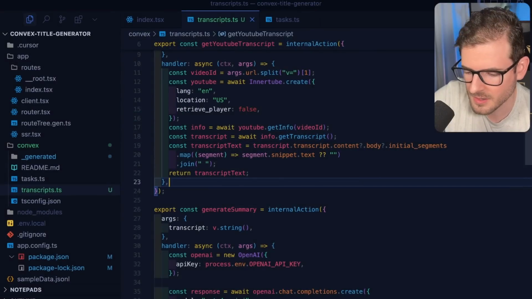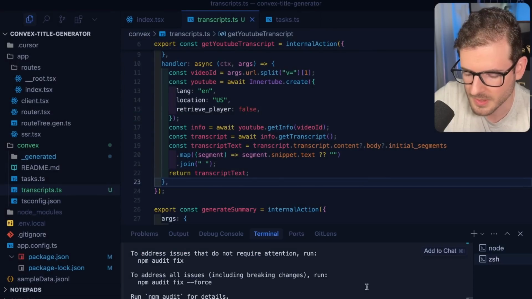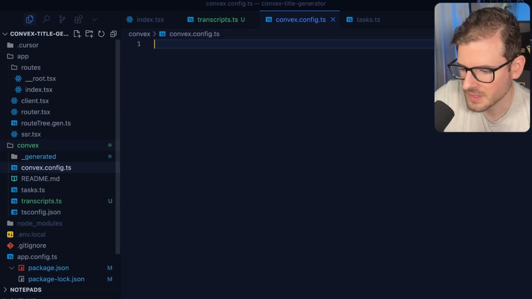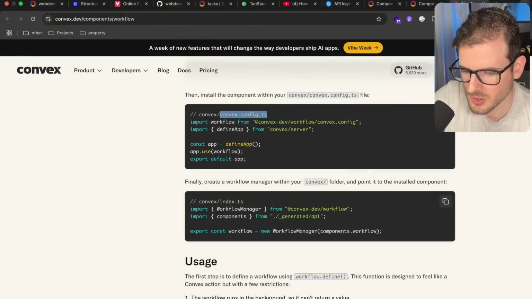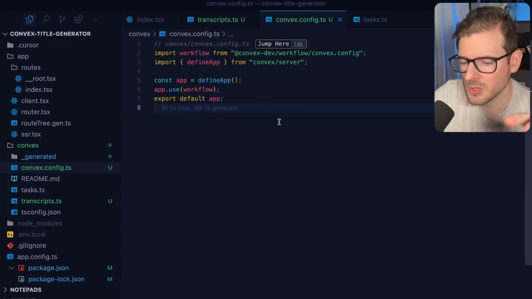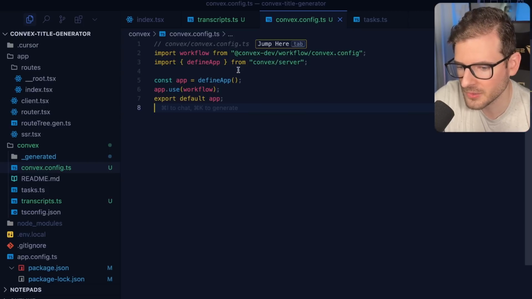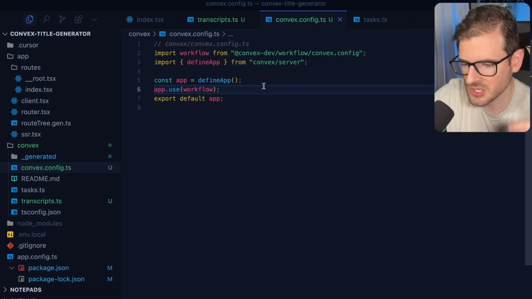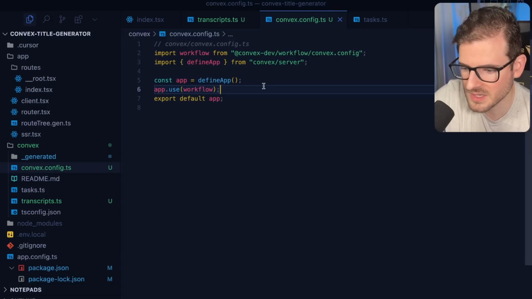Okay, let's just go ahead and install this. So let's go here, and I will install the workflow component. And then we need to make a convex.config.ts. So let's do this, convex.config.ts, and then we're going to grab this code and paste it in. Now to explain what this code's doing, basically components allow you to wrap your Convex application and automatically define a bunch of tables and mutations and queries that are all bundled with this workflow component that we're bringing in.